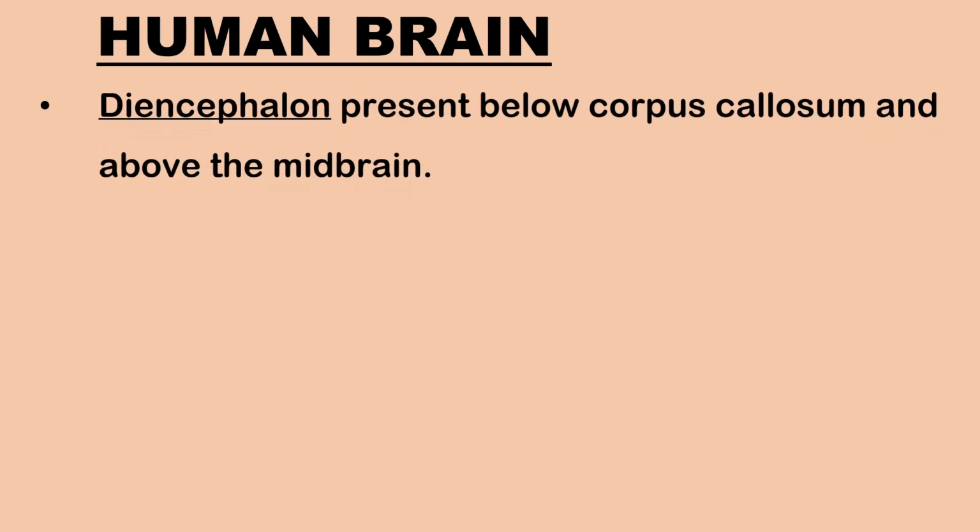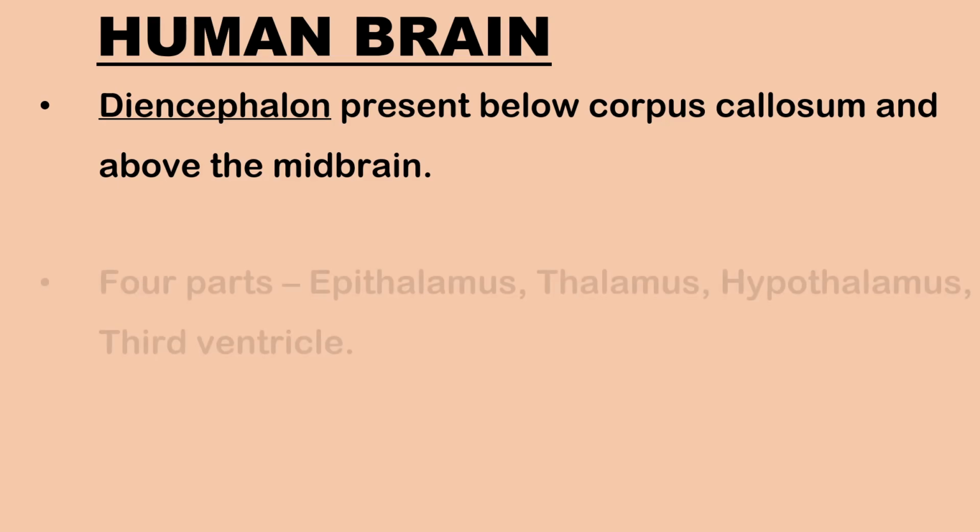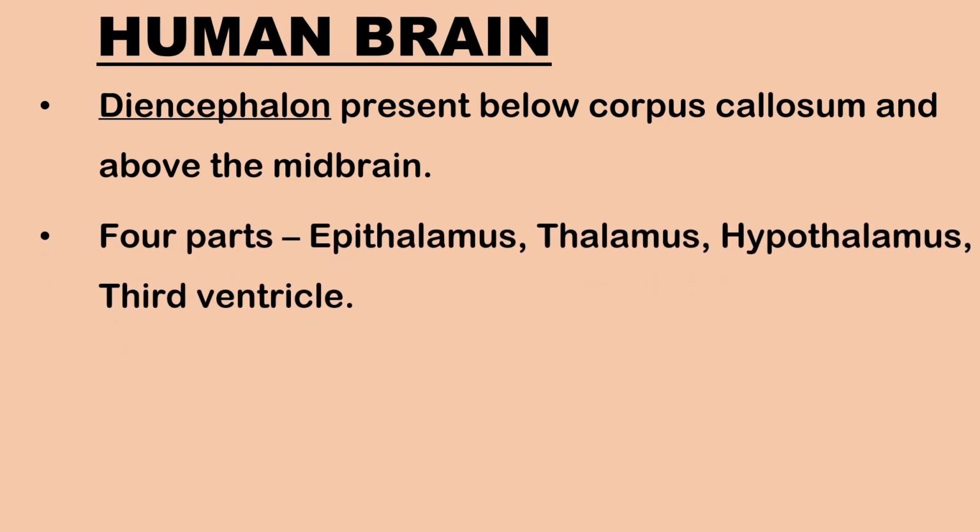Diencephalon is present below the corpus callosum and above the midbrain. It consists of four parts, namely epithalamus or roof, thick lateral walls or thalamus, hypothalamus or floor, and a cavity called the third ventricle.